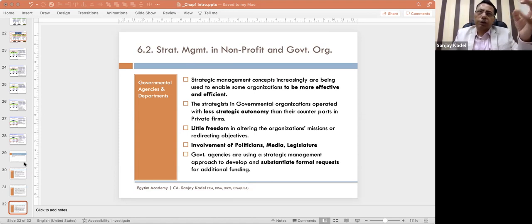So we have seen marketing related, finance related, production, logistics, R&D, and HR related functional areas for which strategy formulation can be done. Now let us go to chapter number 7. Chapter number 7 talks about organization and strategic leadership.